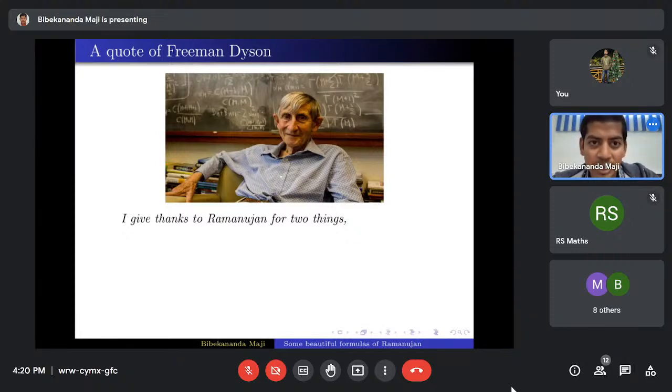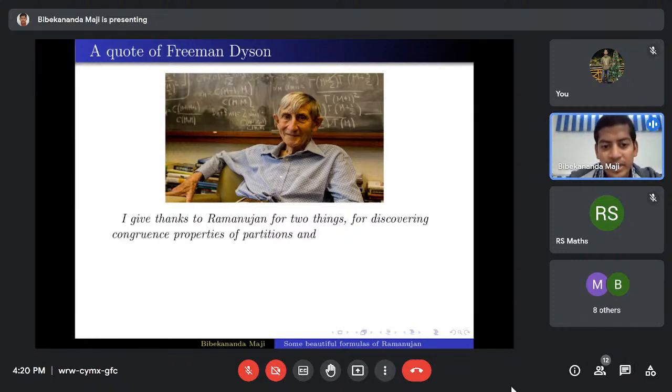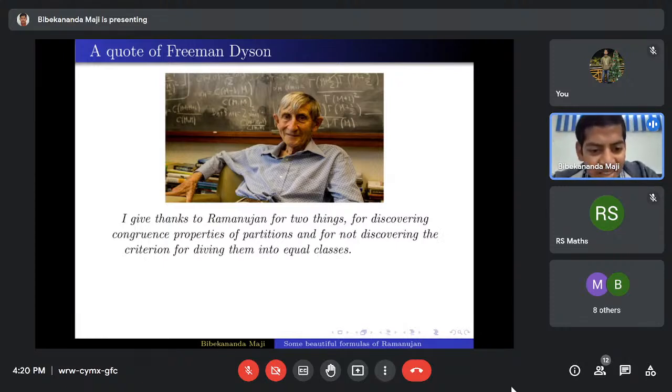Freeman Dyson. I give thanks to Ramanujan for two things: for discovering congruence properties of partitions, and for not discovering criteria for dividing them into equal classes.